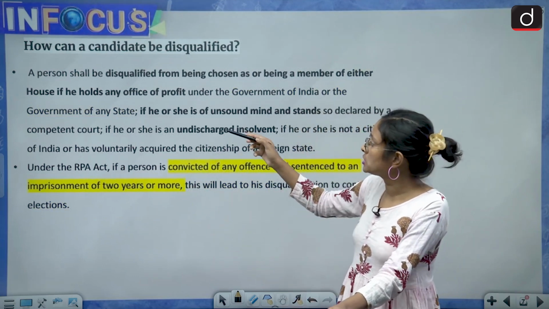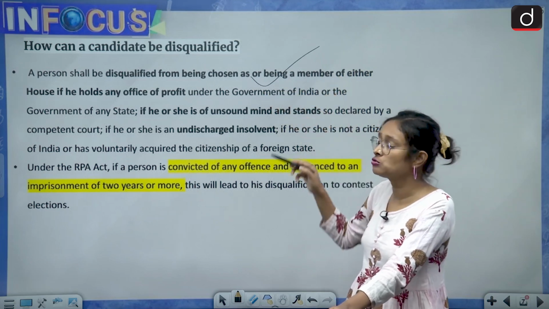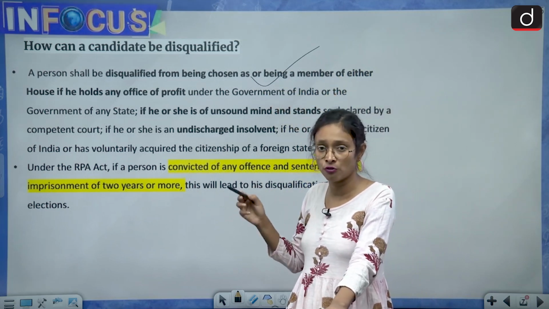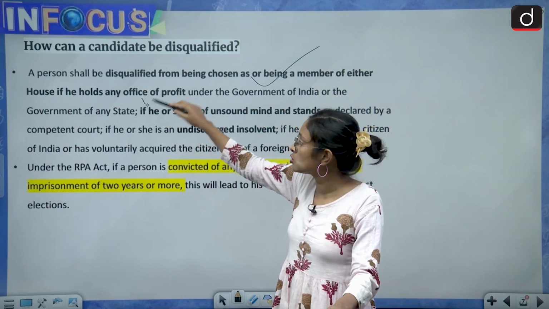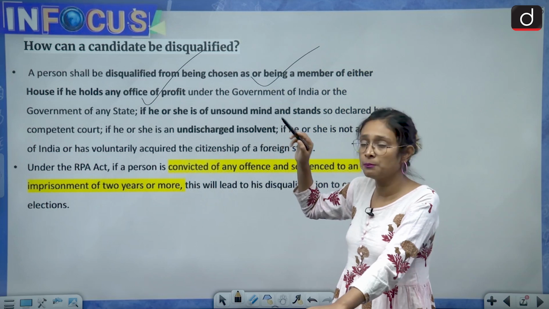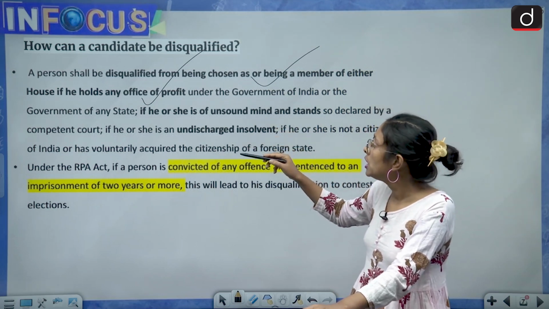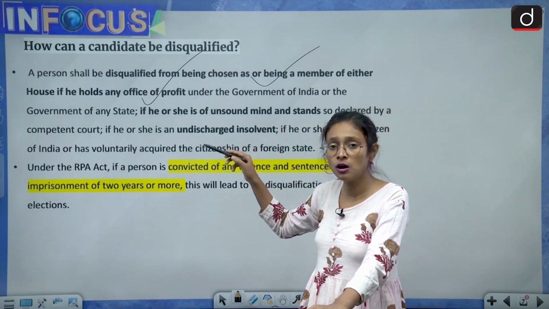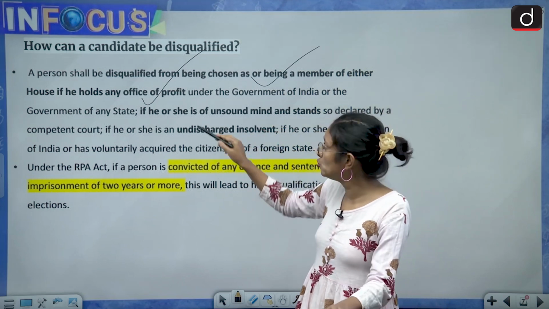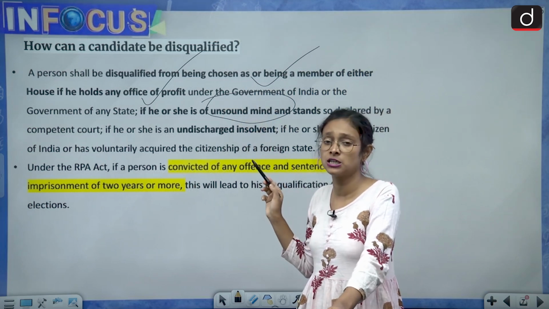Also, a person shall be disqualified from being chosen or being a member of either house if he or she holds any office of profit. So you should not hold any office of profit if you want to become a member of parliament or member of legislative assembly. And also, he or she should not be of unsound mind. And who decides that the person is of unsound mind? This should be decided by the court.